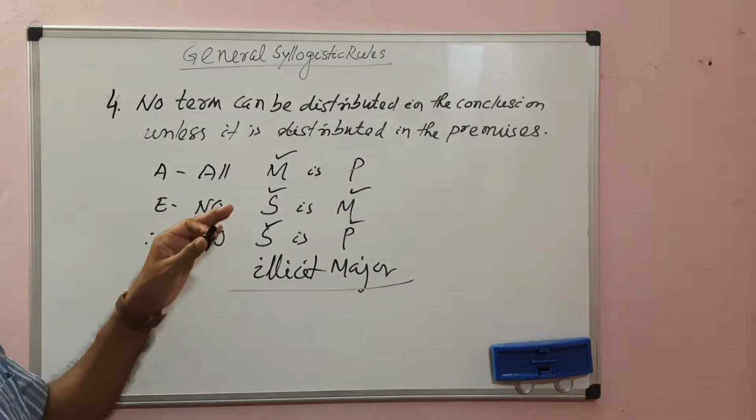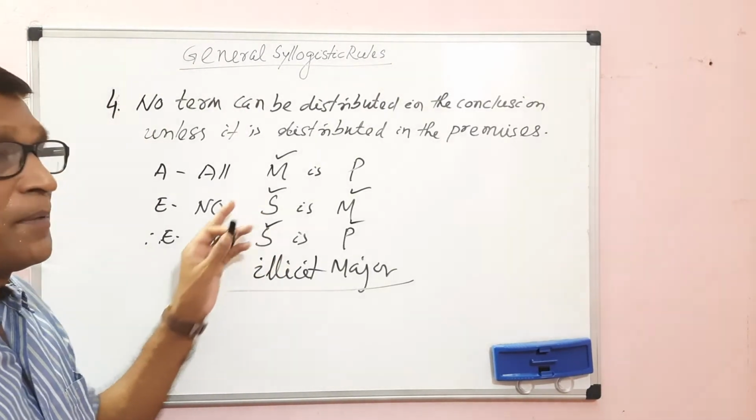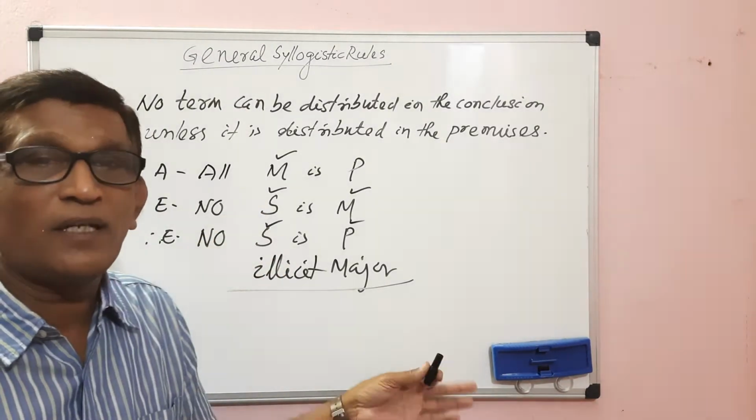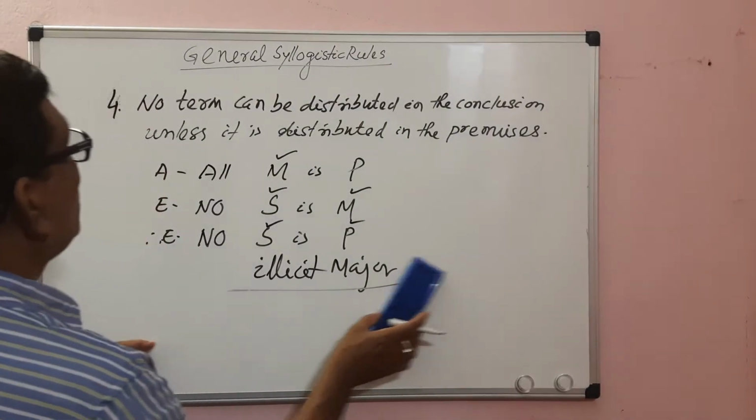Similarly, when the minor term is distributed in the conclusion without being distributed in the minor premise, it will also lead to the fallacy of illicit minor. I can give you another example in case of illicit minor.